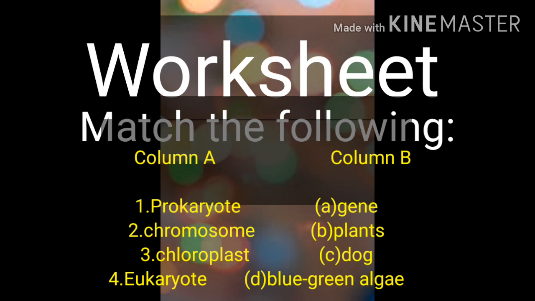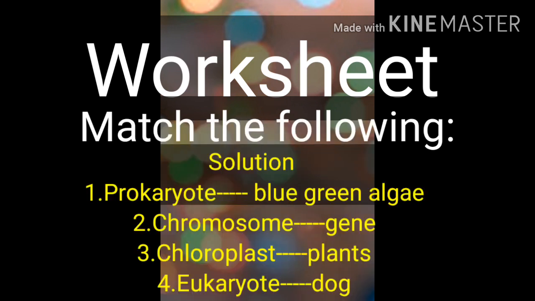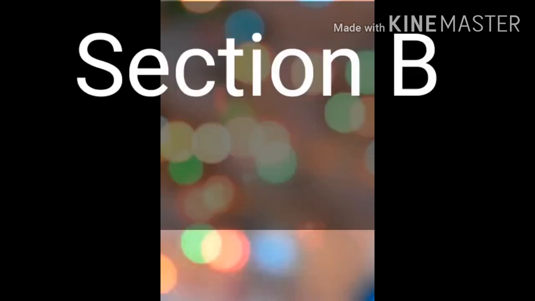Switching over to the next part, it is match the following. We have to match the term from column A to column B. We are given with prokaryotes, chromosome, chloroplast, eukaryotes in column A, and in column B we have gene, plants, dog, blue-green algae. So let us start. And the answer is prokaryotes, blue-green algae, chromosome, gene, chloroplast, plants, eukaryote, dog. I hope it is clear to all of you?